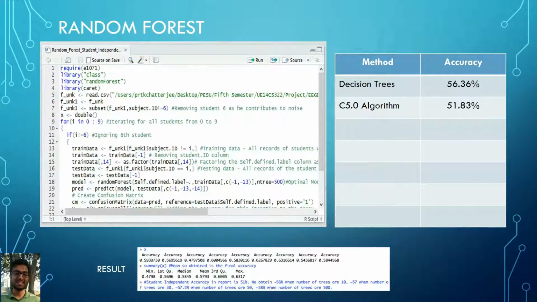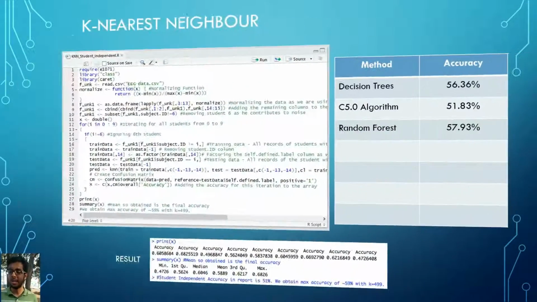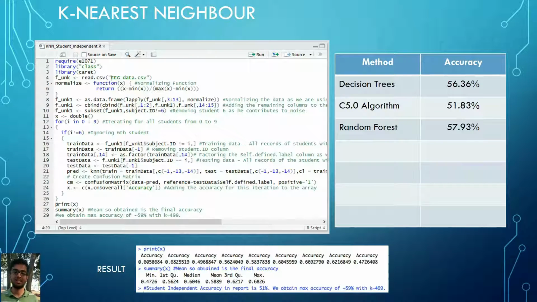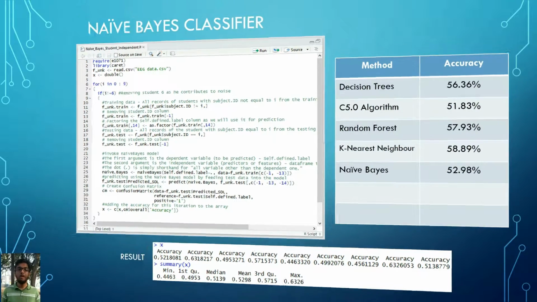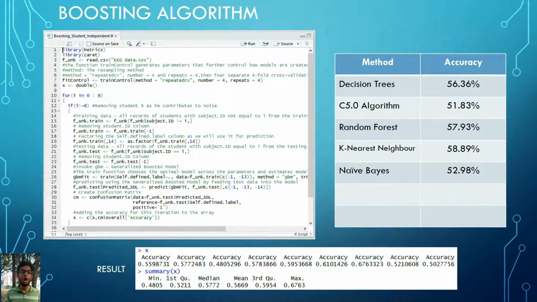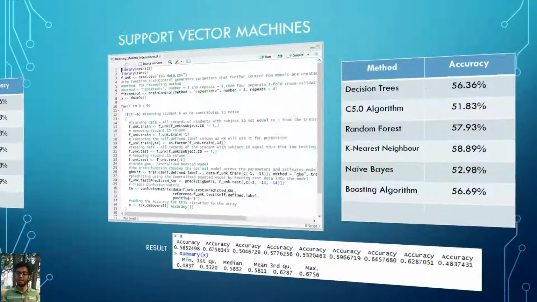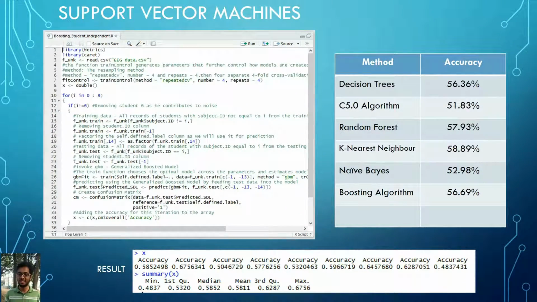Random forest gave us an overall accuracy of 57.93%. K nearest neighbor gave us an accuracy of 58.89%, the highest in student independent analysis. Naive Bayes classifier gave us an overall accuracy of 52.89%. Boosting algorithm gave us an overall accuracy of 56.69%. The support vector machines gave us an accuracy of 58.11% on an average.